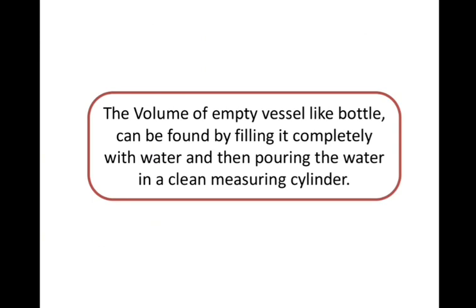Fine. Now if we want to find the volume of the empty vessel, how are we going to find it? See, fill the bottle completely with water, then pour that liquid into a clean empty measuring cylinder. उसके बाद में हम लोग वो जो पानी हमने bottle में fill किया है उसको हम लोग measuring cylinder के अंदर क्या कर देंगे? खाली कर देंगे, या फिर measuring cylinder में उस water को fill कर देंगे. And we know this measuring cylinder is already having the volume labels. So the label up to which the water reaches, we will measure that reading, and accordingly we can know what actually the volume of the bottle is.